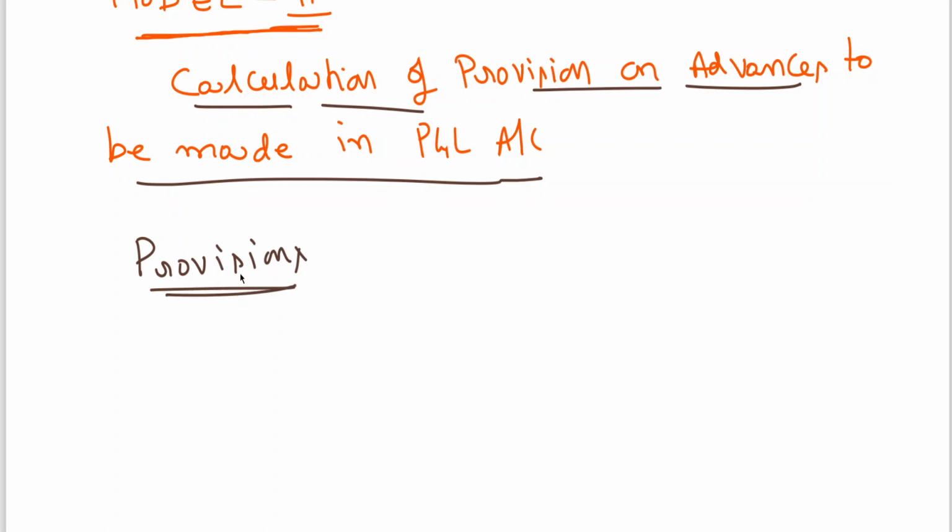I told you, taking into account the time lag between an asset becoming substandard, doubtful, or loss asset, RBI has directed that banks should make provision against all assets, that is loans and advances, as follows.